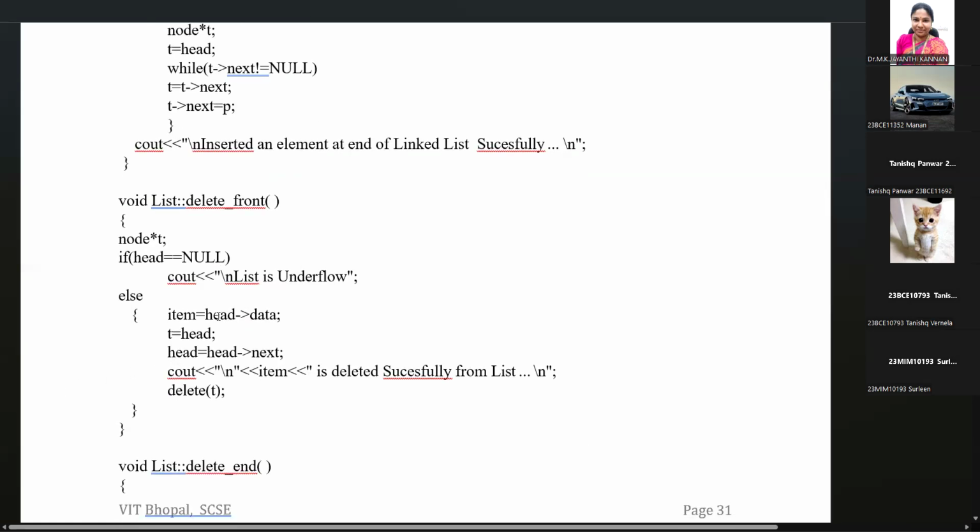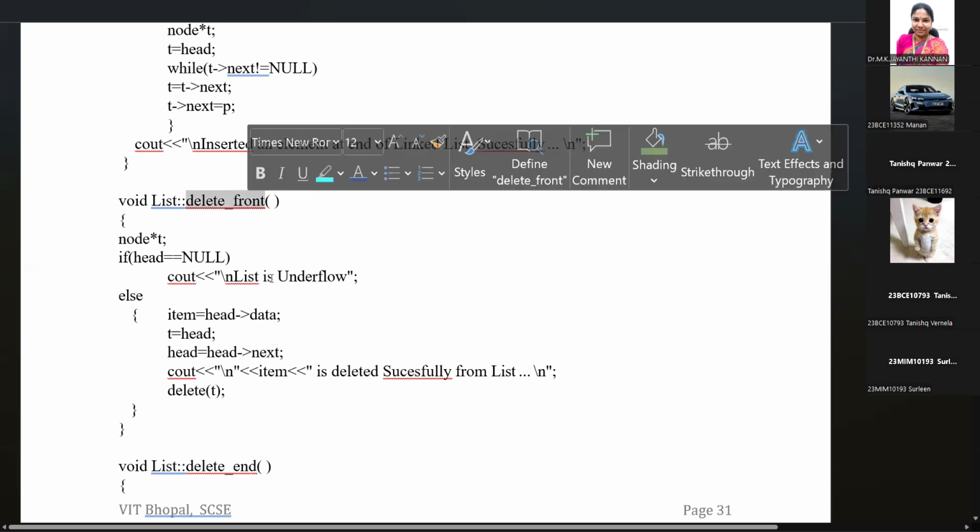Else, item equal to the element we read from the keyboard, that will be assigned as head points data. So the new node we are getting, we are going to add in the front. The front is the head node. We are getting the data, head points data, that is assigned to item. T equal to head, head equal to head points next. cout "deleted successfully from the list". So here we are deleting the element from the front.